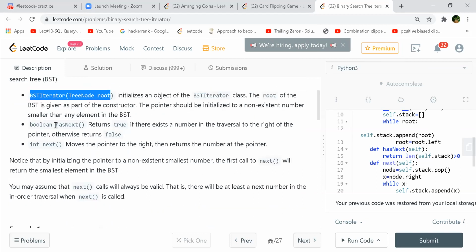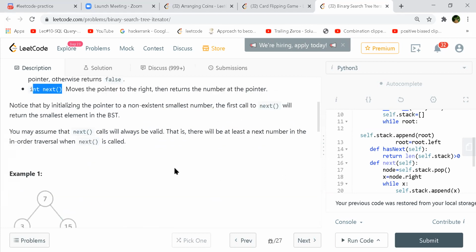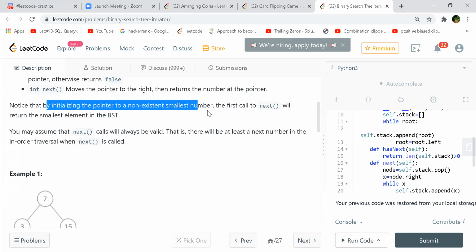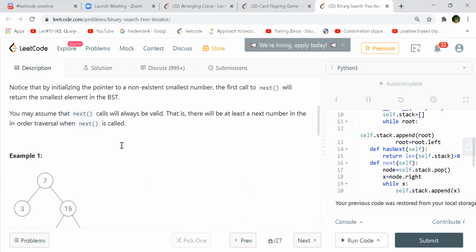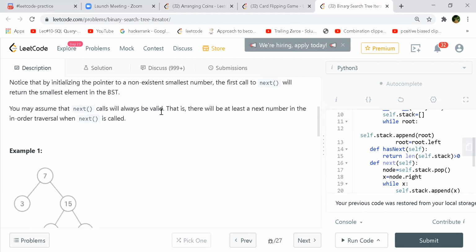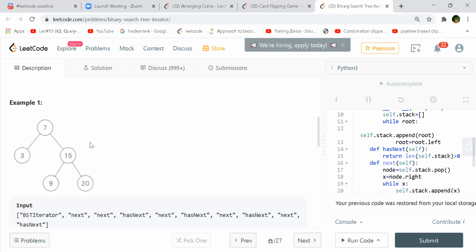Now, there is a function called hasNext, a Boolean function which returns true if there exists a number in the traversal to the right of the pointer, otherwise false. And int next moves the pointer to the right and returns the number at the pointer. Notice that by initializing the pointer to a non-existent smaller number, the first call to next will return the smallest element in the BST. You may assume that next calls will always be valid. There will be at least one next number in the in-order traversal when next is called.